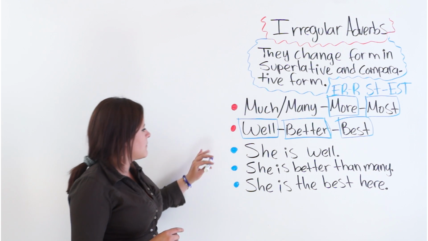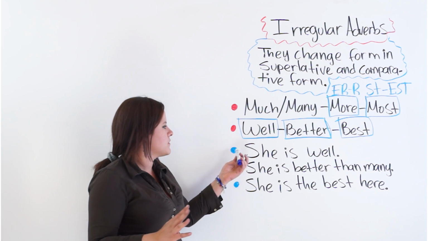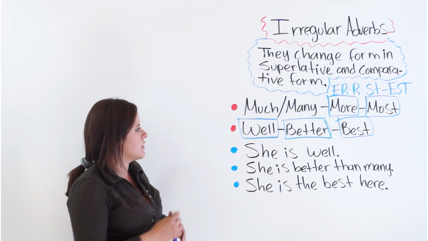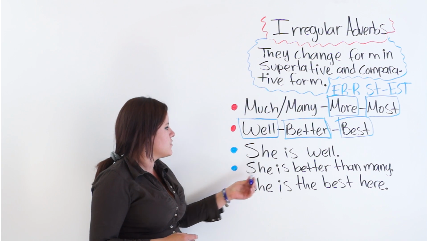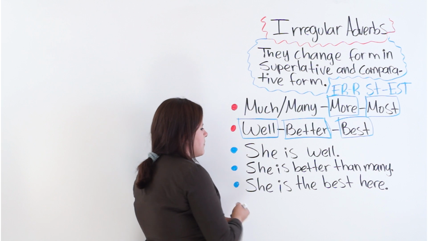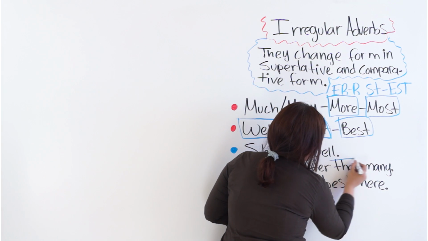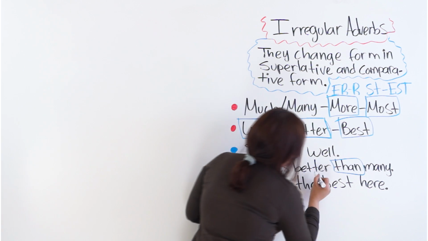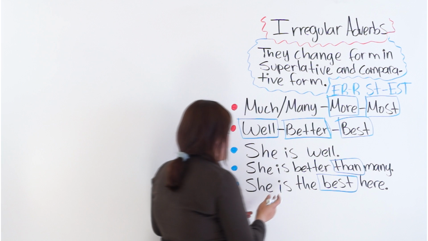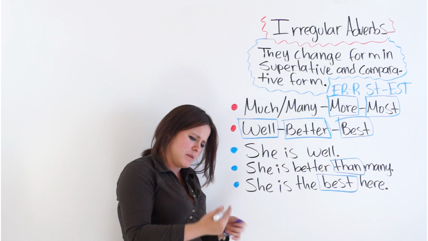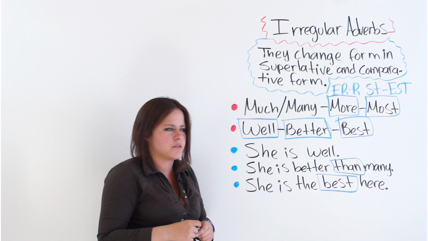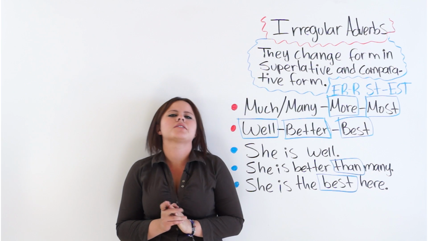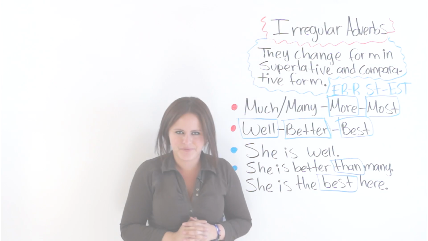Well, I have 3 examples here written for you on the board. The first one says, she is well, okay? That is an irregular adverb, well. She is better than many. Now we are comparing better than many. Okay, she is the best here. Now this is superlative form because we are comparing her to many people or to more than one person. Next, I will give you some more practice exercises and examples so that you can, of course, practice more with me.